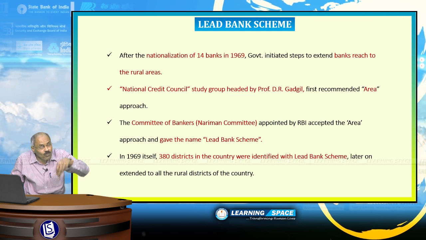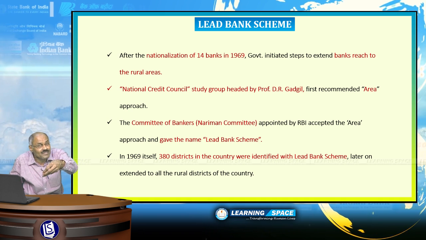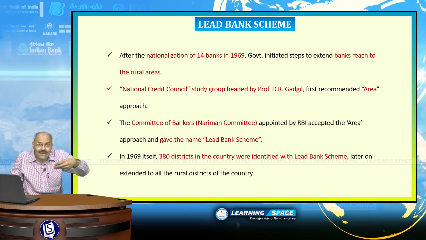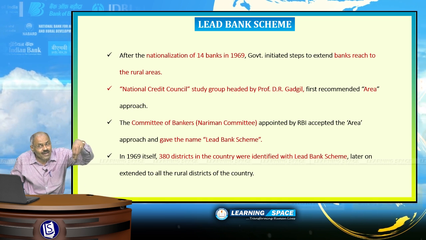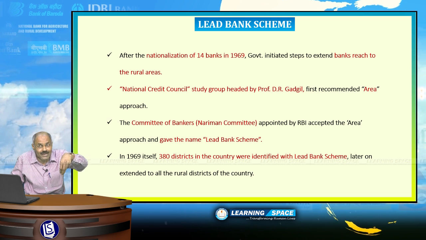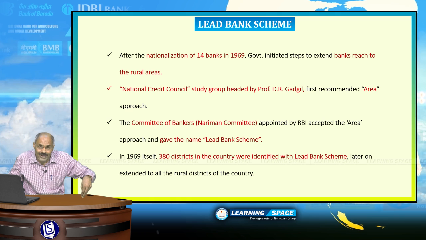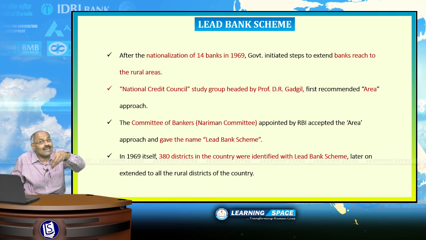Here I would like to tell you 2 points. The National Credit Council Study Group was headed by Professor D.R. Gadgil, and they recommended the area approach. Subsequently, the Committee of Bankers, popularly known as the Nariman Committee, was appointed by the Reserve Bank of India, and it accepted the area approach and gave the name lead bank scheme.